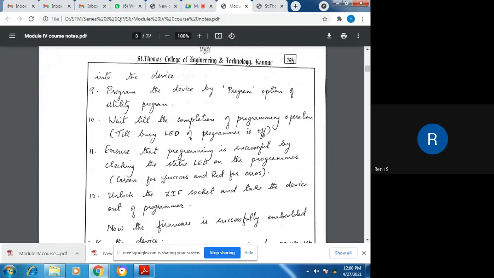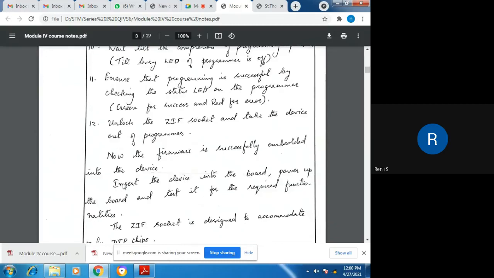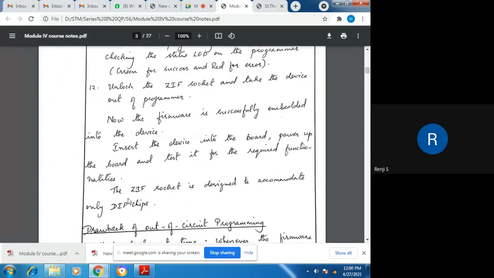into the zip socket. So we have to unlock the zip socket, take the memory or the controller memory out of the programmer, and then we can plug it back into the target board. Now after all these steps have been successfully done, the firmware is successfully embedded into the device, and next we have to insert this device into the target board and power up the board, and then test it for the required functionality.